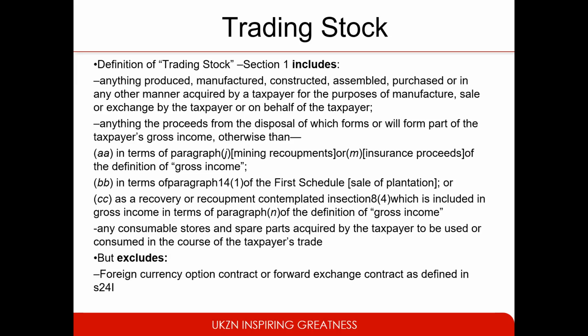So in terms of paragraph 14 of the first schedule, the sale of plantation, also as a recovery or recoupment contemplated in section 8.4, which is included in gross income in terms of paragraph (n) of the definition of gross income. Also any consumable stores and spare parts acquired by the taxpayer to be used or consumed in the course of the taxpayer's trade. But the trading stock definition actually excludes foreign currency option contracts or forward exchange contracts as defined in section 24I.